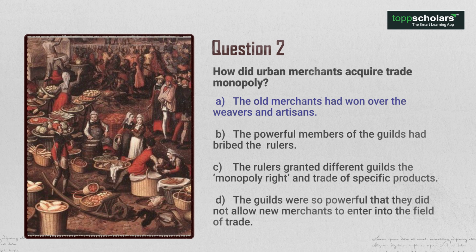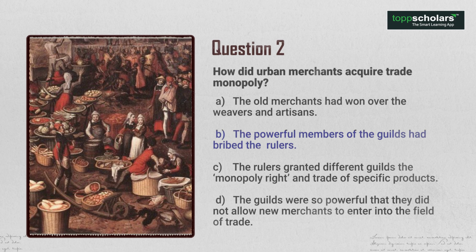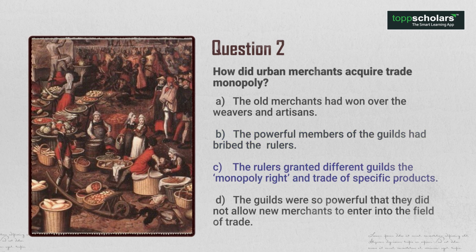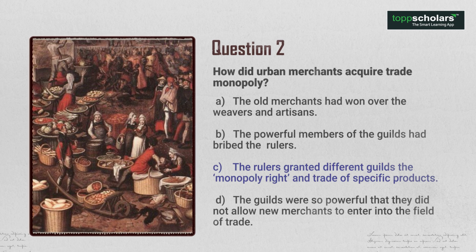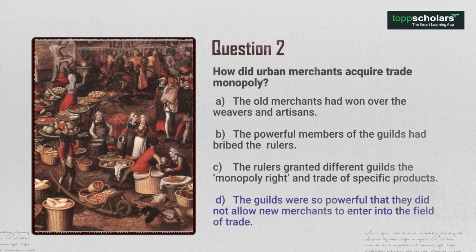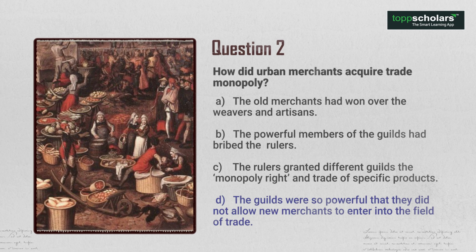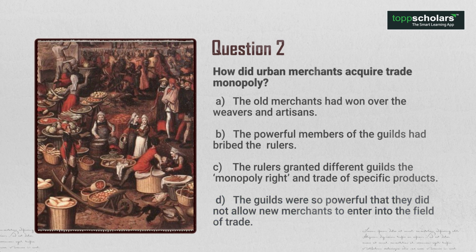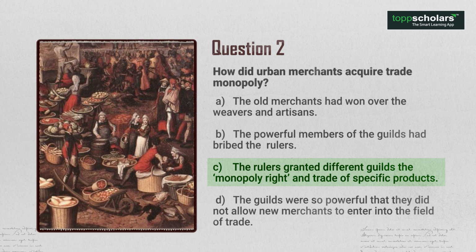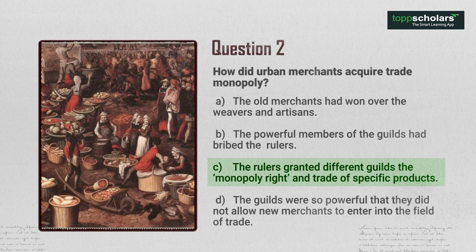Question 2. How did urban merchants acquire trade monopoly? A. The old merchants had won over the weavers and artisans. B. The powerful members of the guilds had bribed the rulers. C. The rulers granted different guilds the monopoly right and trade of specific products. D. The guilds were so powerful that they did not allow new merchants to enter into the field of trade. Any guesses? The answer is option C. The rulers granted different guilds the monopoly rights and trade of specific products.